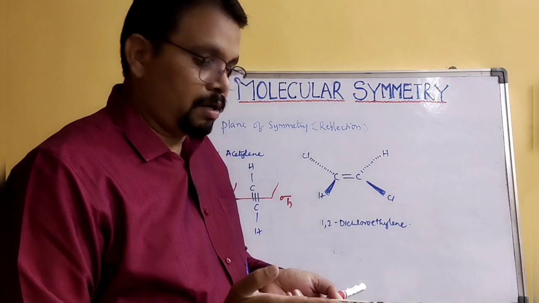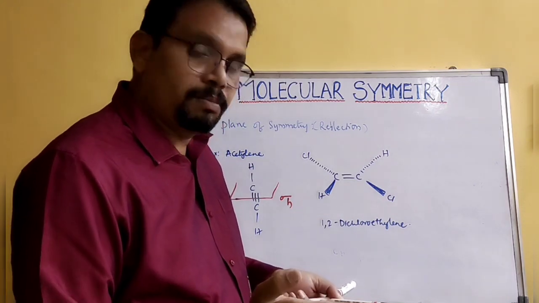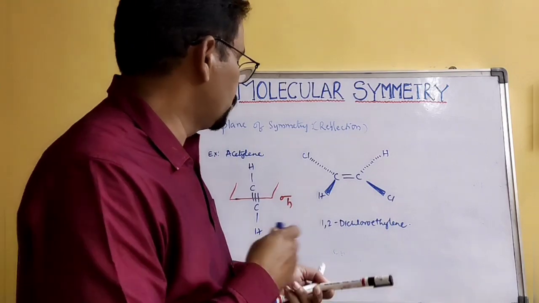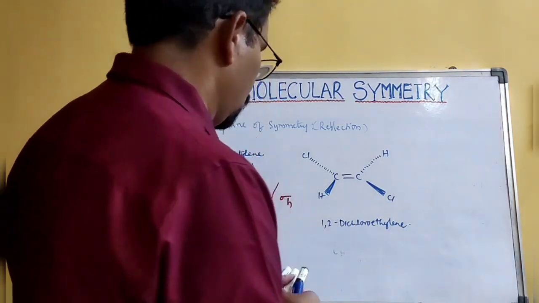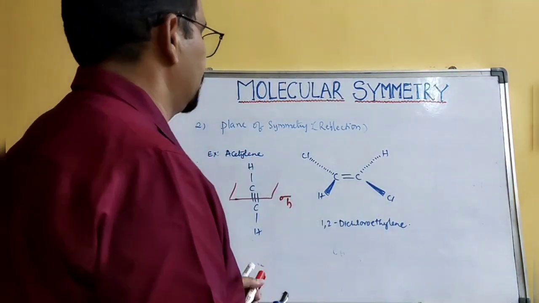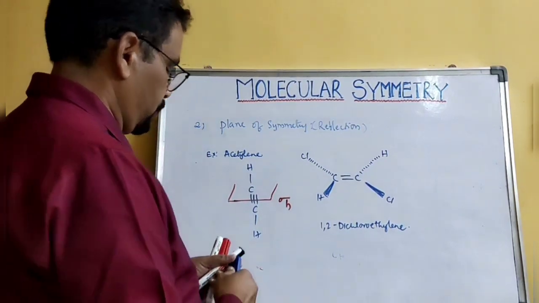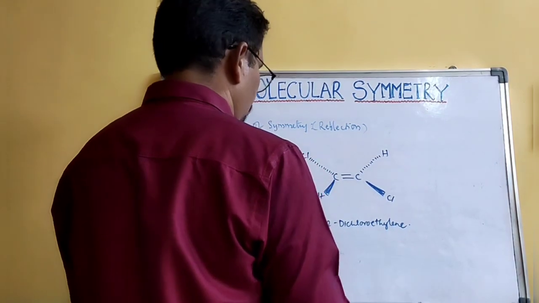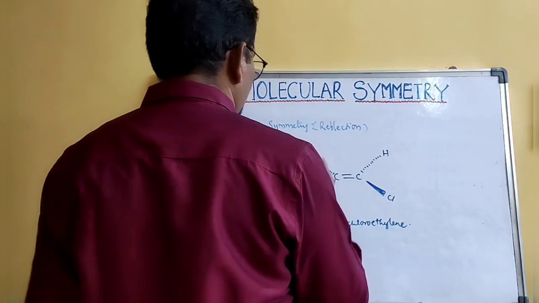The reflection gives you two equal parts that match each other exactly in size and shape. So therefore here you will get the plane like this.